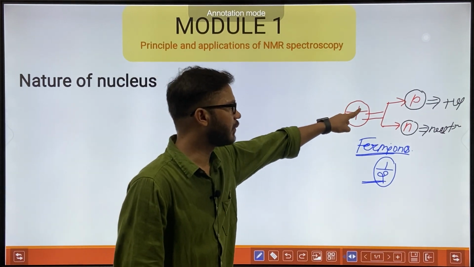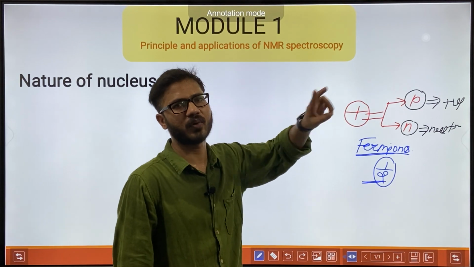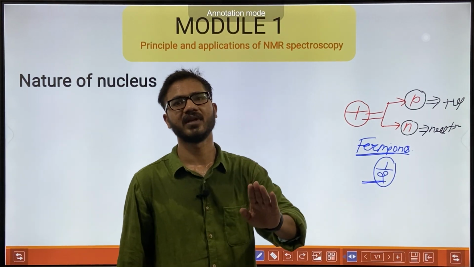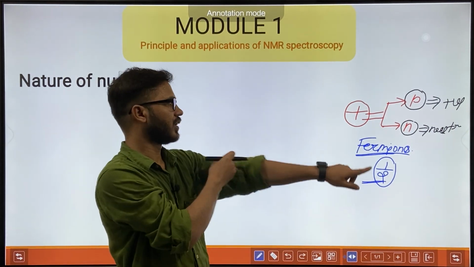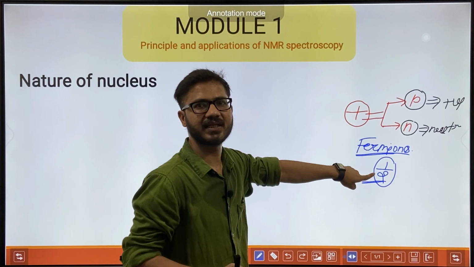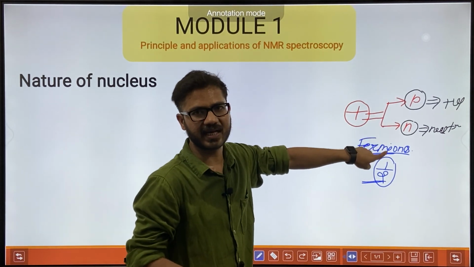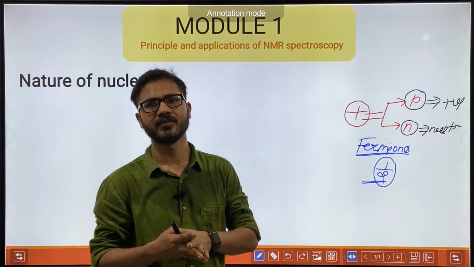So protons and neutrons are both fermions and have a spin state of half. For a particular proton or neutron, the spin state may have a value of plus half or minus half.